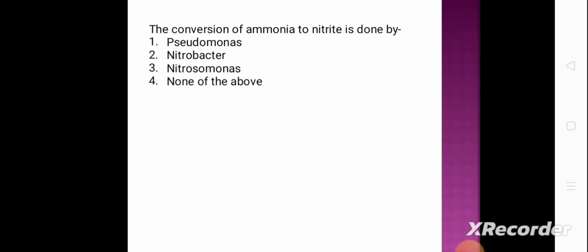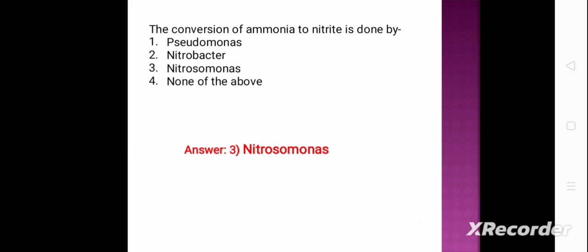Next question. The conversion of ammonia to nitrite is done by option 1, pseudomonas, option 2, nitrobacter, option 3, nitrosomonas, and option 4 is none of the above. And the correct answer is option 3, nitrosomonas.